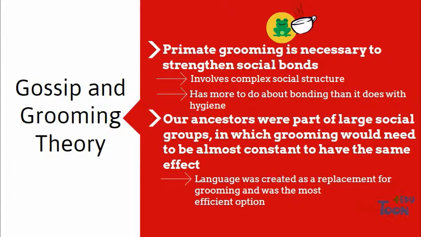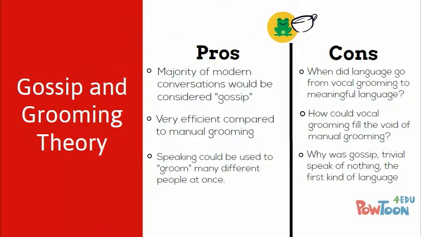The fact that the majority of modern conversations would be considered gossip supports this theory. Also, speaking is very energy efficient compared to the act of manual grooming. One reason speaking is so efficient is because you can address many people at once. One thing that I hope to find out with further research is when language went from vocal grooming or relaxing vocalizations to meaningful language. How could vocal grooming fill the void of manual grooming since it was so much less efficient? Also, why was gossip the first type of conversation to evolve?